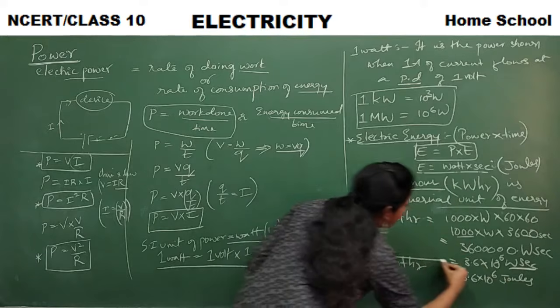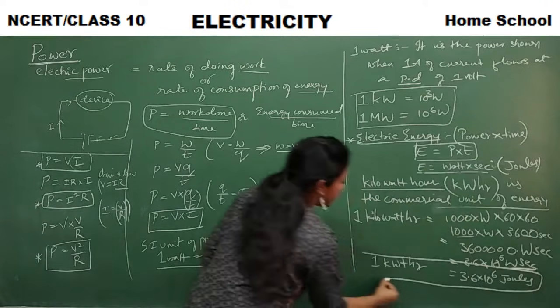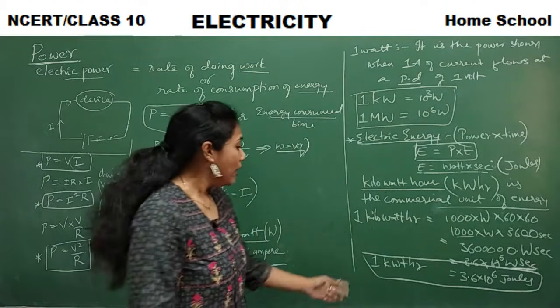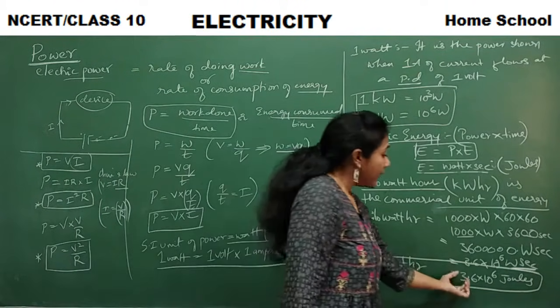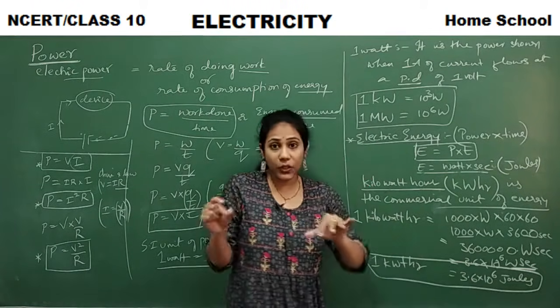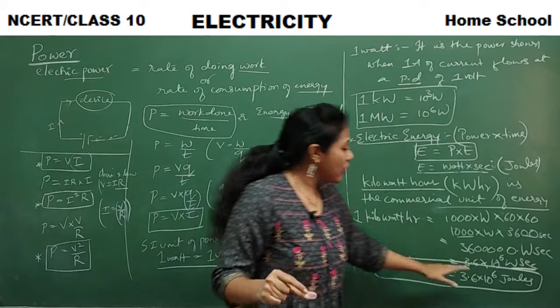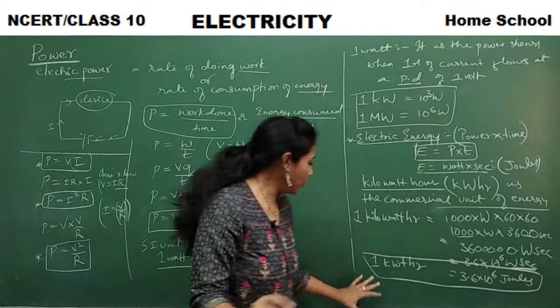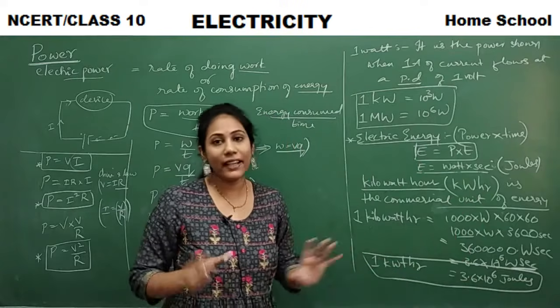It is 3.6 into 10 to the power of 6 joules. So 1 kilowatt hour is these many joules. You see the big number, 3.6 into 10 to the power of 6. So these many joules constitute 1 kilowatt hour.